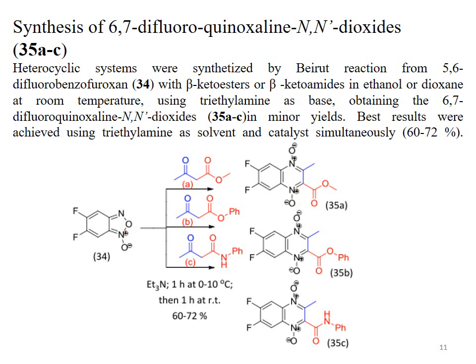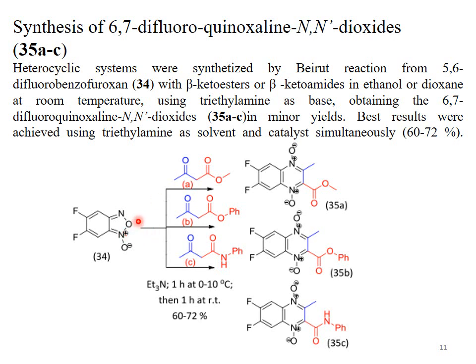The solvent is triethylamine, or ethanol or dioxane at room temperature, with triethylamine as a base, obtaining the 6,7-difluoroquinoxaline N,N-dioxides 35A to C. The base will abstract the proton from this alpha carbon. This anion will attack at the electrophilic nitrogen and the ring opens toward the oxygen, which upon cyclization gives us 35A.